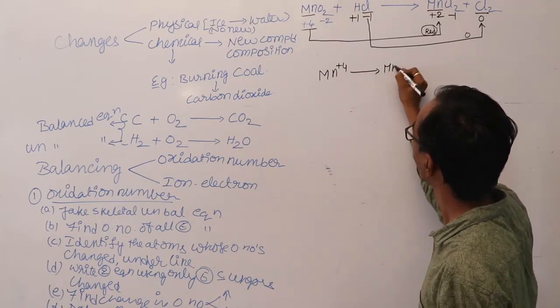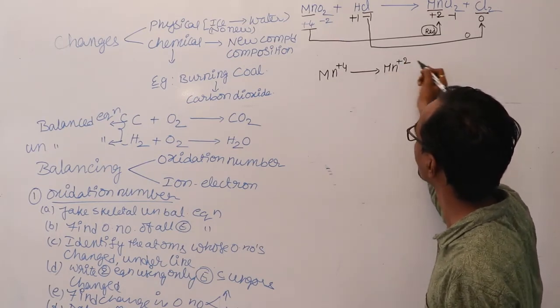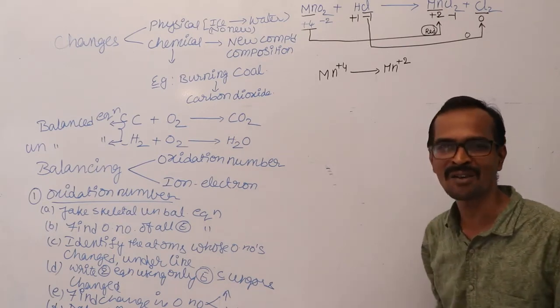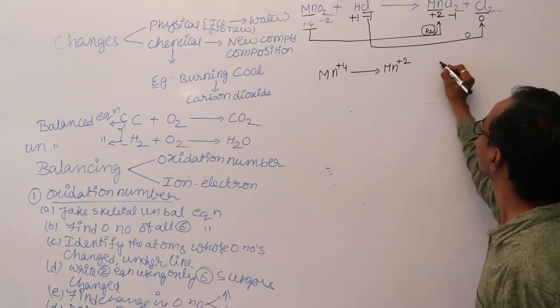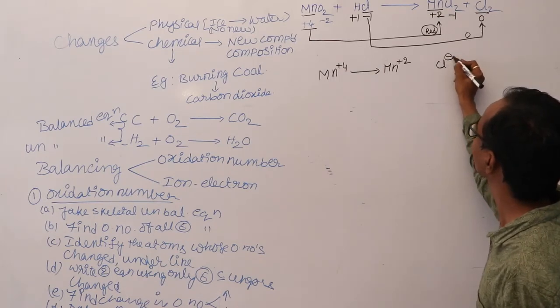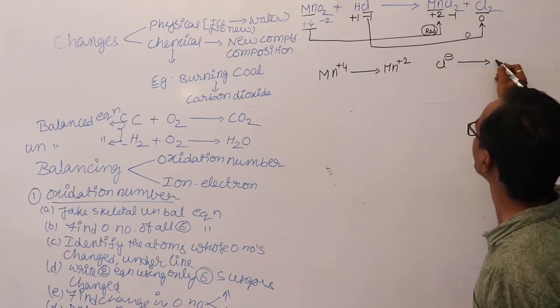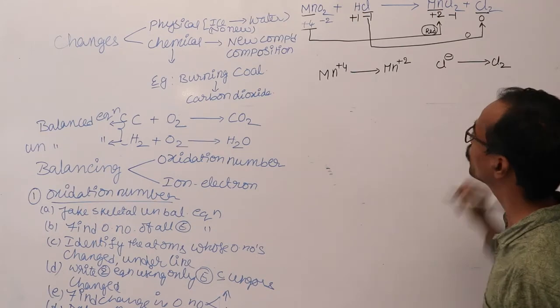This is a half reaction. This is called the reduction half reaction. Okay, this is the reduction part. And next, Cl minus is changed to Cl2.